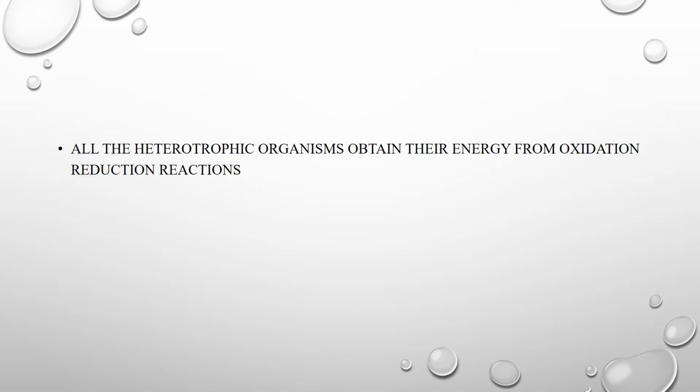So, all heterotrophic organisms are the organisms which cannot prepare their own food materials and depend on other organisms for food materials. All these heterotrophic organisms obtain their energy from oxidation and reduction reactions. And these reactions are quite common in any living organisms carrying out chemical reactions.